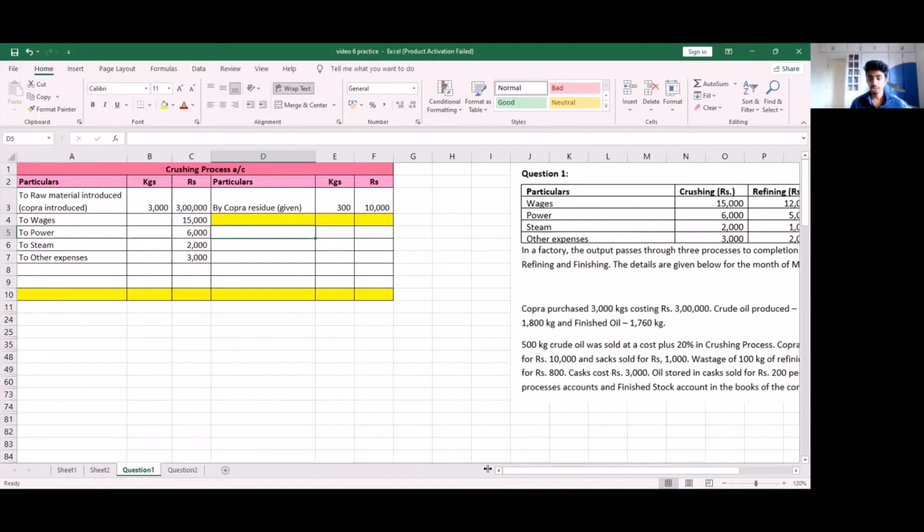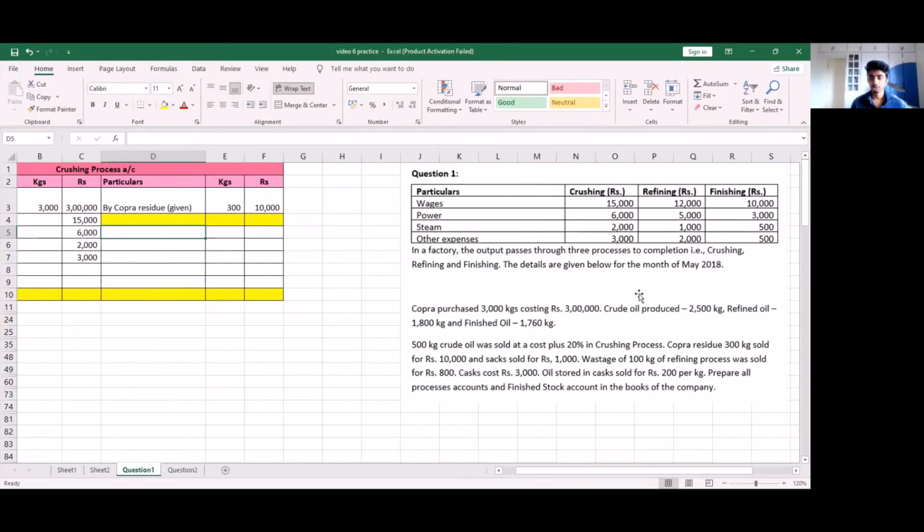Next, regarding our output, we have that crude oil produced is 2,500 kgs, out of which 500 kg crude oil was sold. So our sales we're going to write as by costing P&L, and this will be our sale of crude oil.